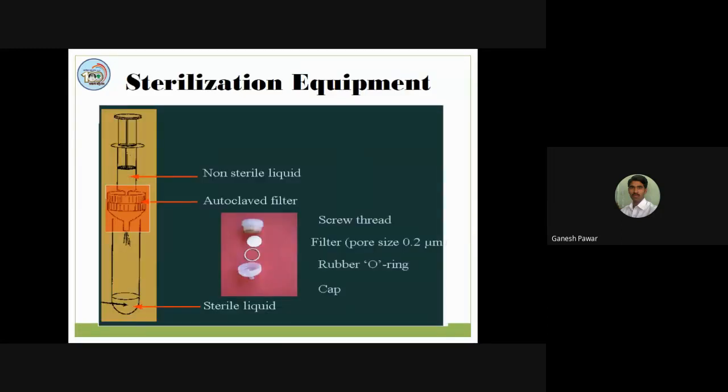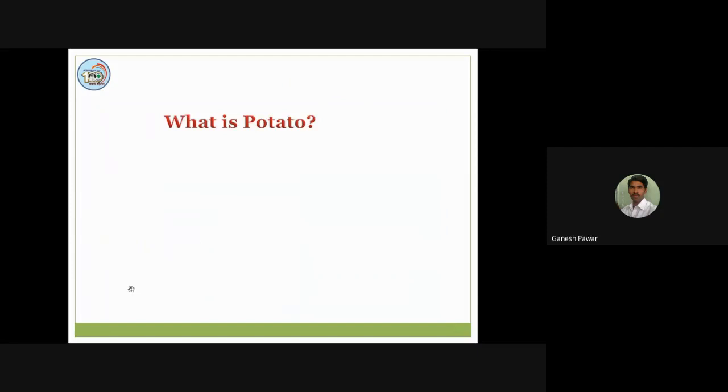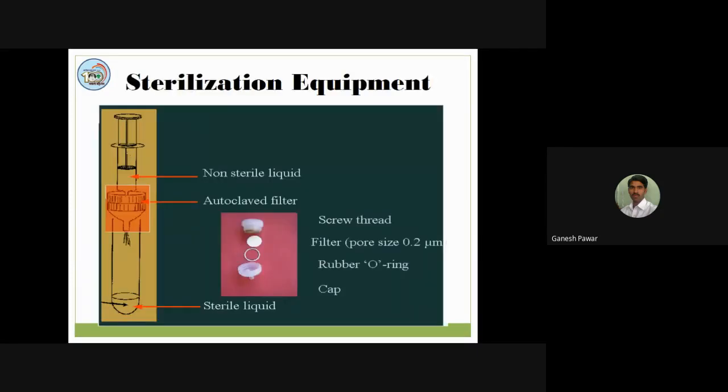As I discussed earlier, when we have to filter heat labile compounds, you use simple filters called cellulose filters, and you inject those liquids inside your media. So with this, I would like to conclude my small talk.